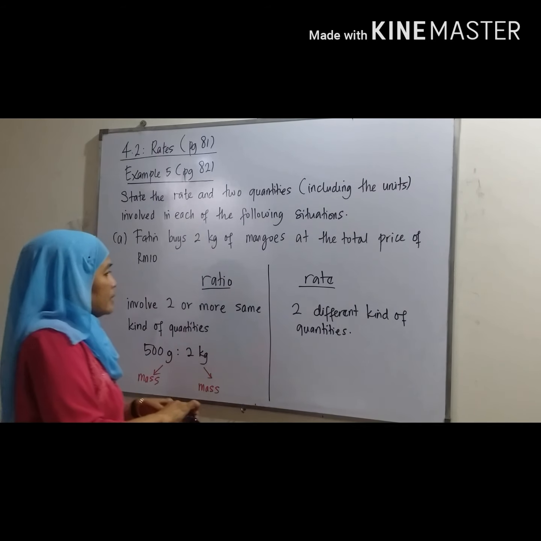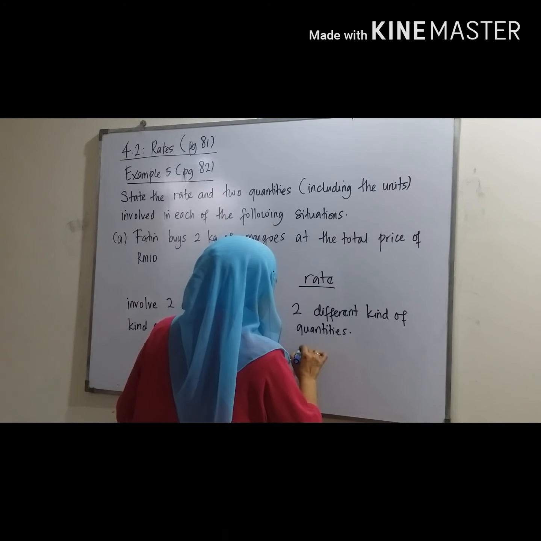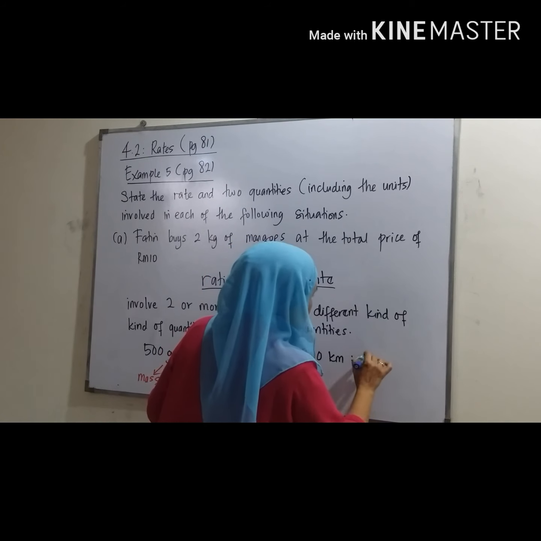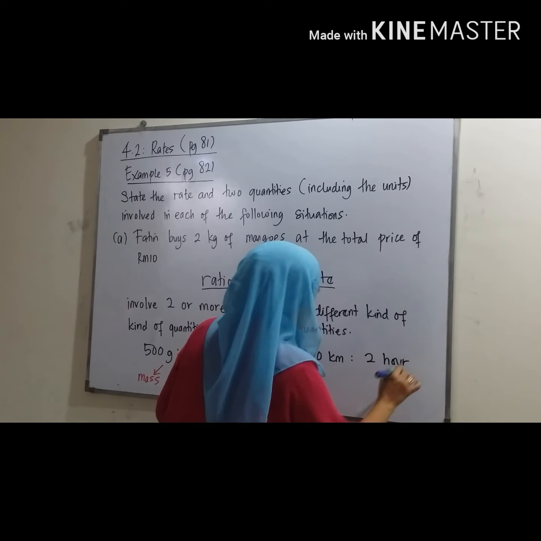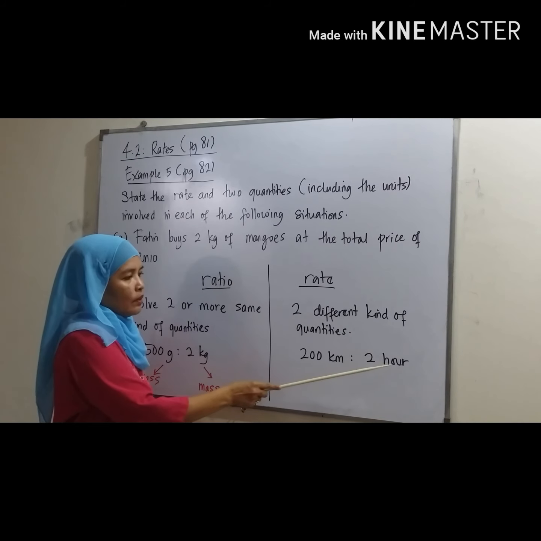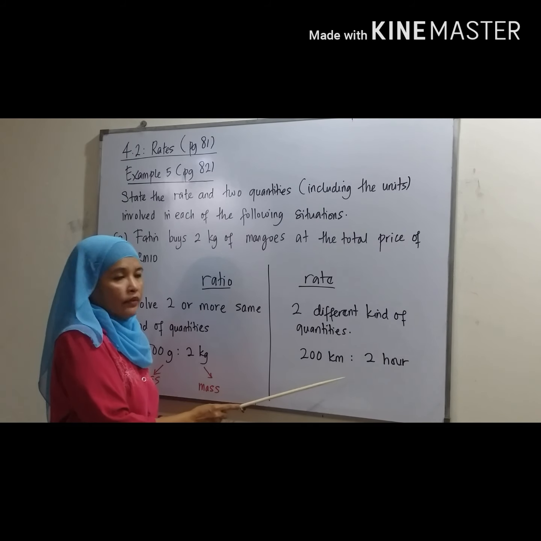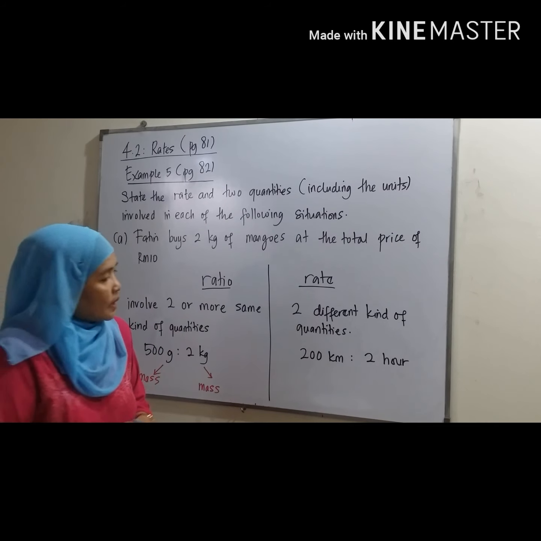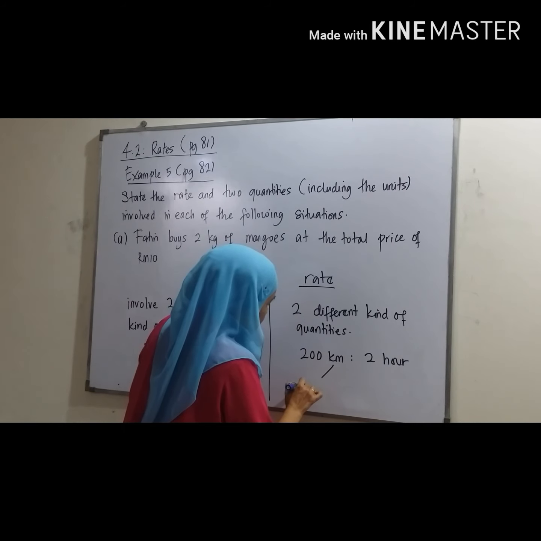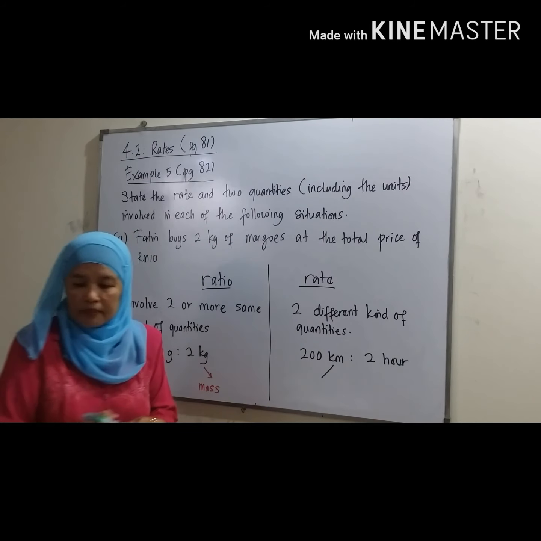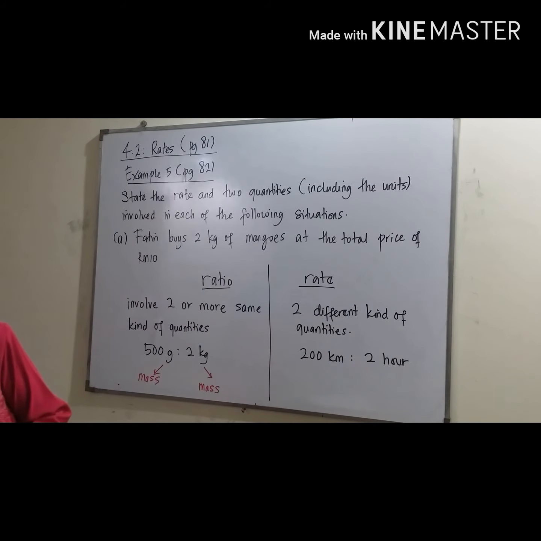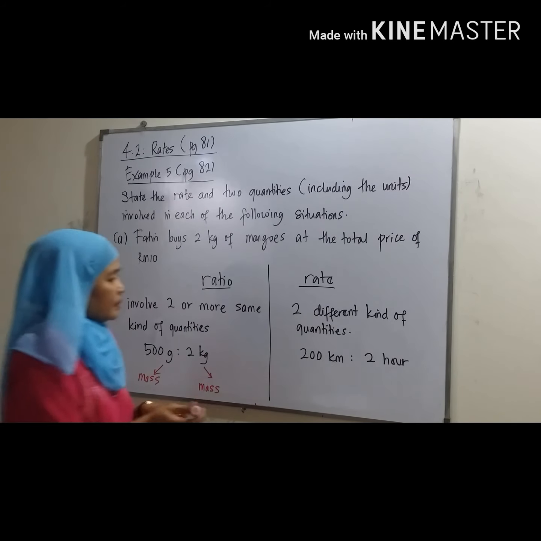Rate, for example, 200 kilometer ratio 2 hour. Here the quantities are different. Kilometer is the unit for the quantity of distance.